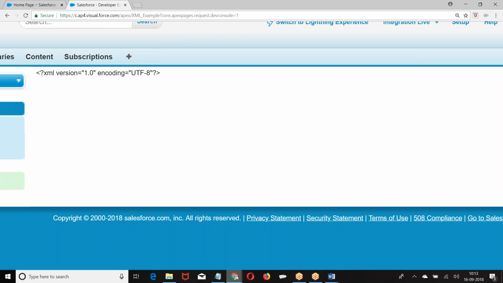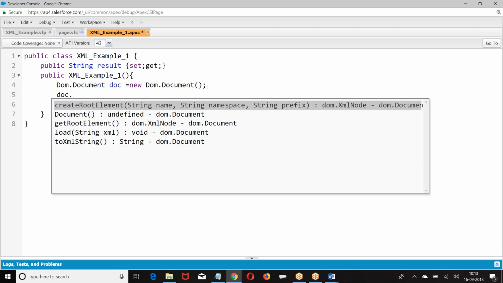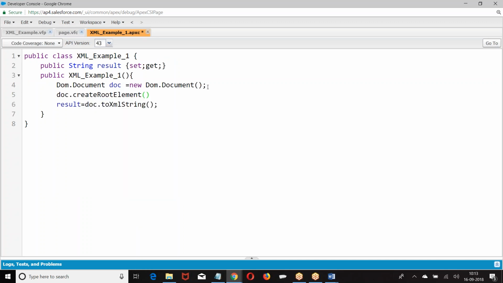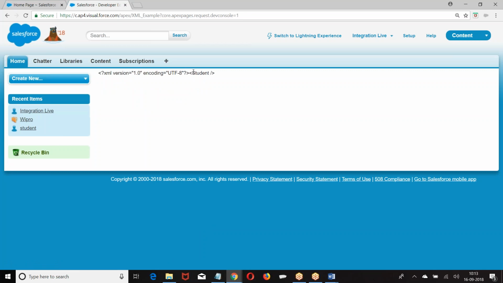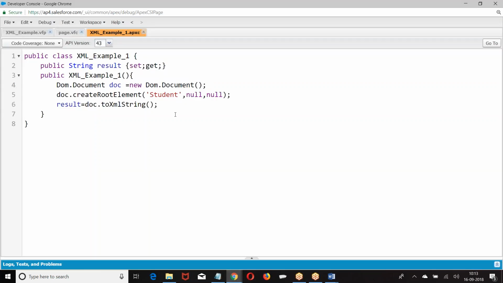Then I said, create a root element. Document dot createRootElement. Let us say student. Namespace I am not giving anything. Prefix also I am not giving anything. Right now I just created a root element, student, null and null. We had an element called student. We created a root element.